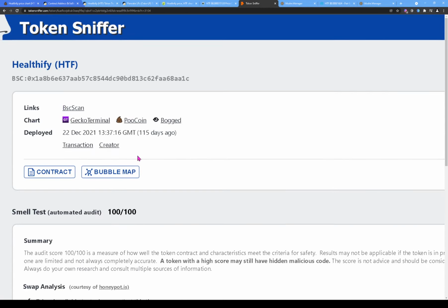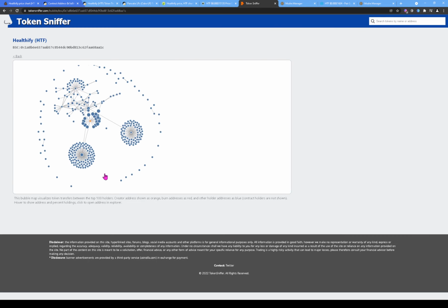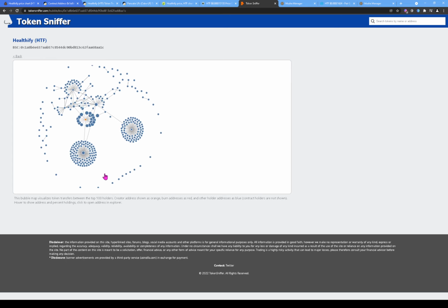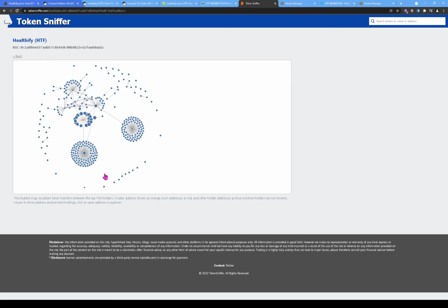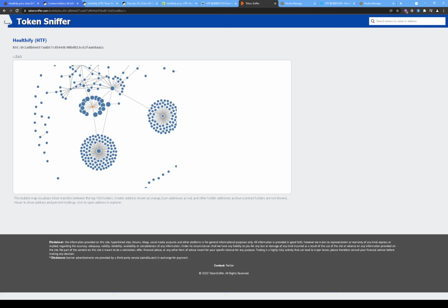All right, so what else can we do? Let's see, I'm not sure. Let's check their bubble map. And at this point, I'm not telling you guys to stay away from this token, but at this point, I myself would stay away from this token. What I would do at this point, if I'm still interested in this token, is start looking at these wallets. But guess what, guys? At this point, I personally would stay away from this token. And why would that be? Is because of how this bubble map looks.